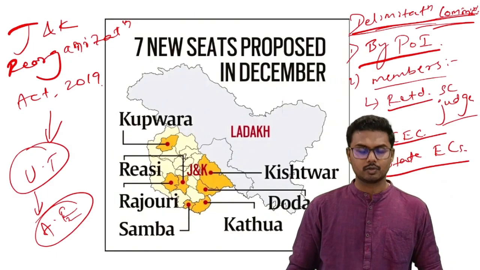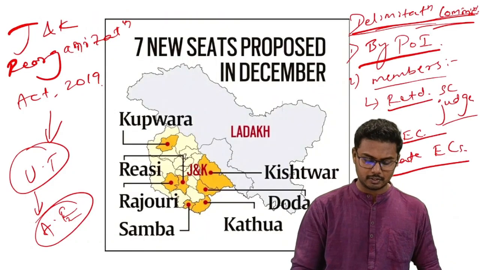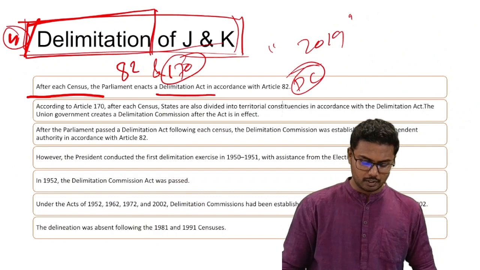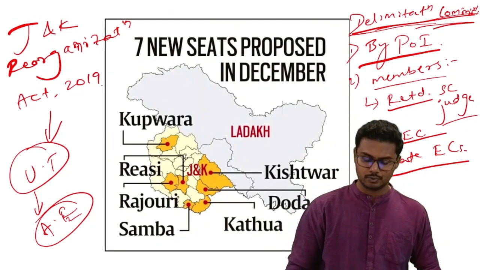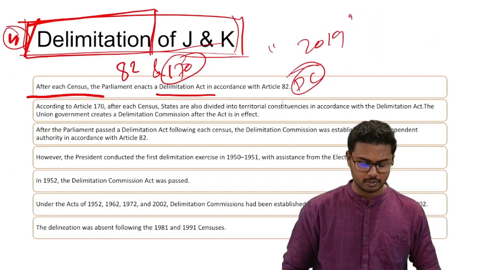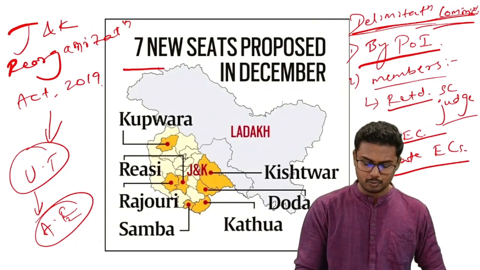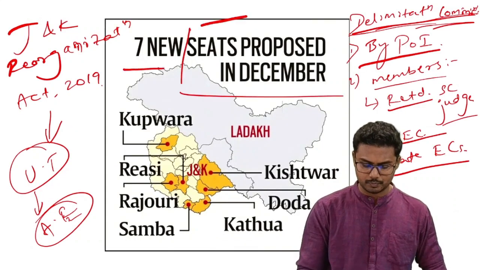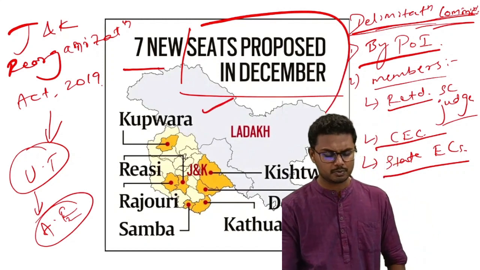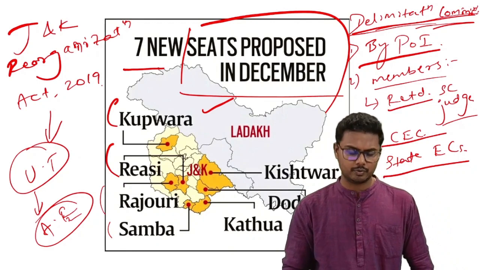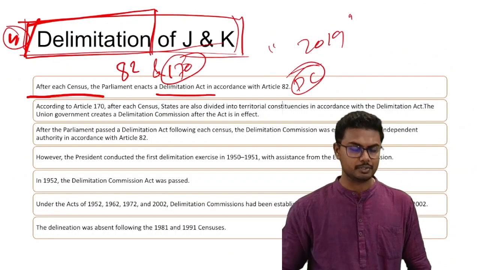And according to the Jammu and Kashmir Reorganization Act of 2019, a separate delimitation commission was constituted for the Jammu and Kashmir Union Territory, according to which 7 new seats have been proposed. It is not necessary to remember all these names. Just have a brief overview of the delimitation commission.